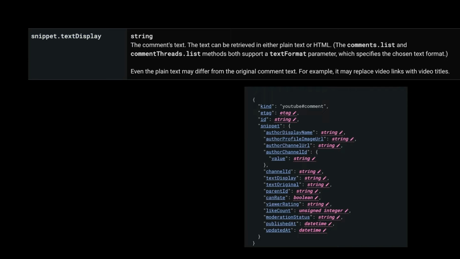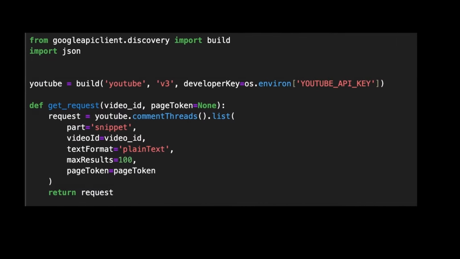Let's take a look at the code snippet. Here's the request object and here's the corresponding response.